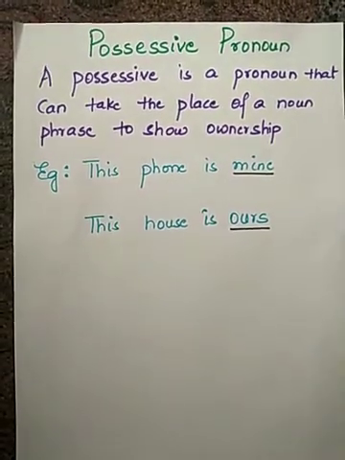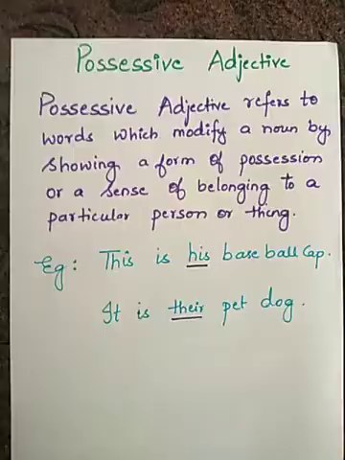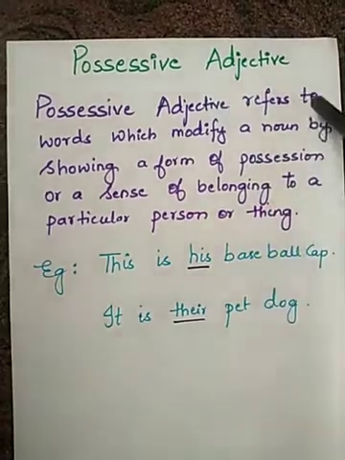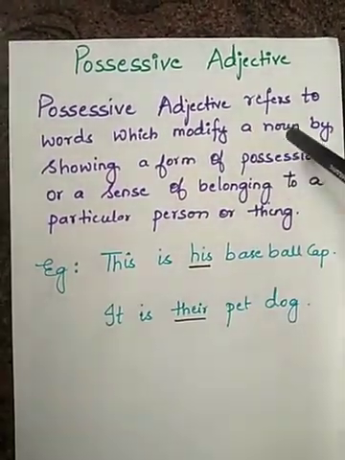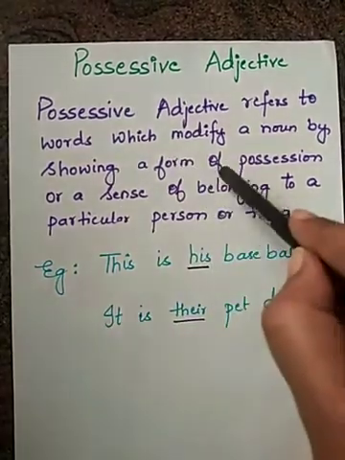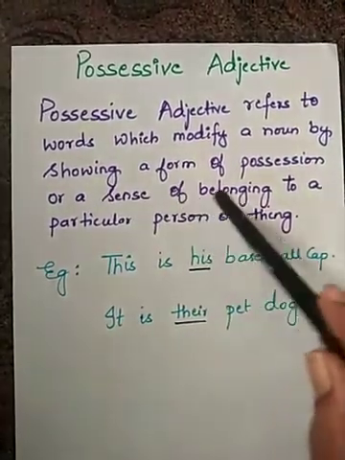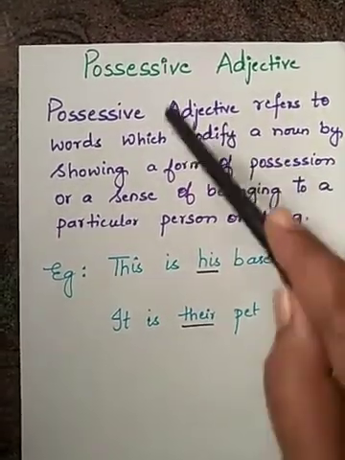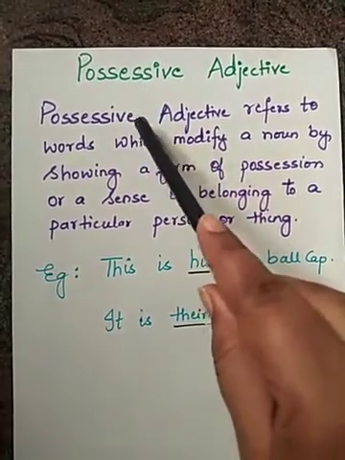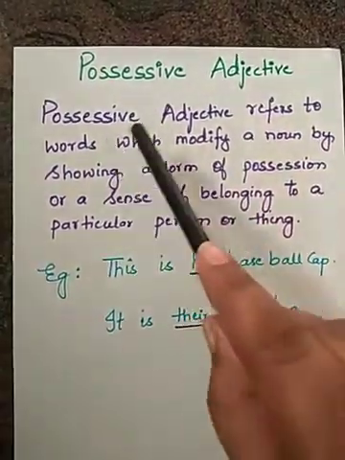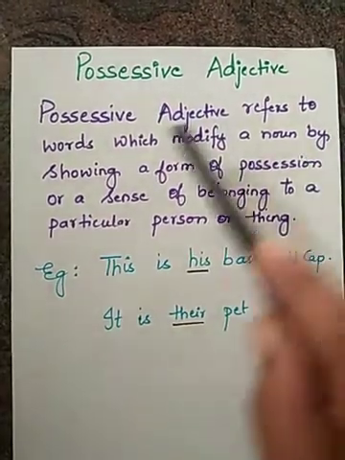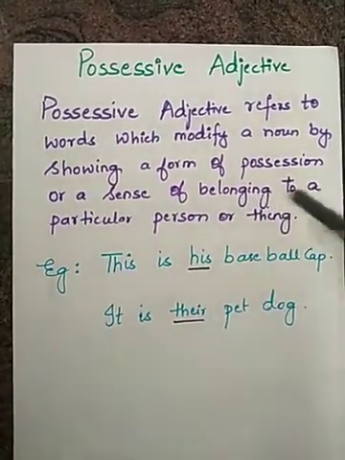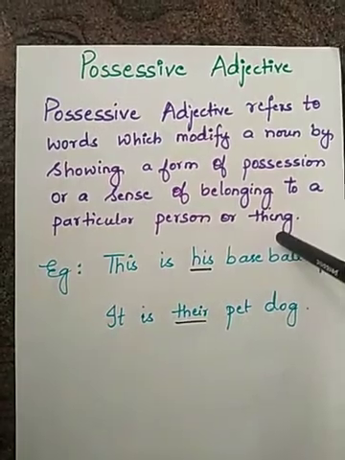Next we'll move on to the possessive adjective. Possessive adjective refers to words which modify a noun by showing a form of possession or a sense of belonging to a particular person or thing.